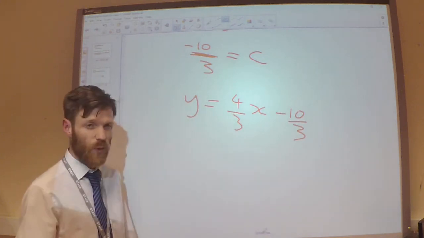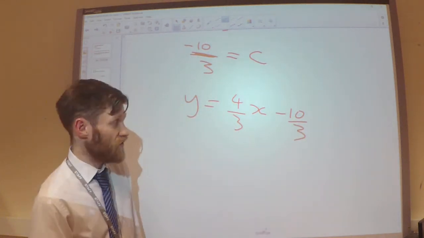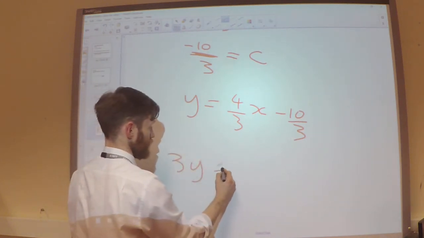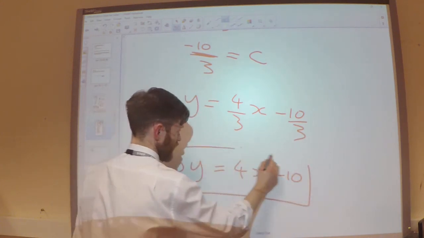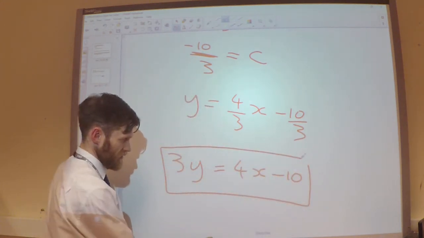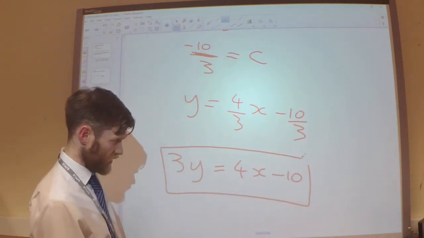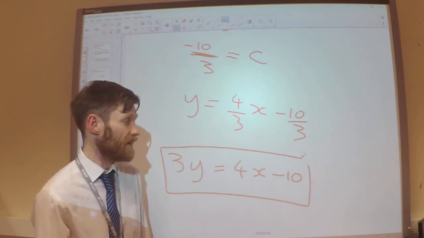I said that's a final equation, but it's a little bit messy with these fractions here, so I might times all the way through by 3 so I can get integers. So 3y equals 4x minus 10. And I'll probably leave my answer like that. I could take the 3y over there so everything's together on one side if I wished. But it depends on what the question's asking you to leave your answer as.